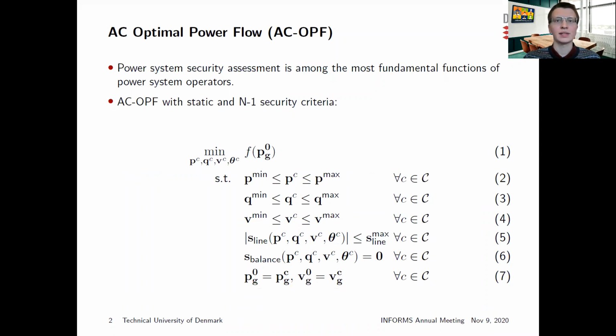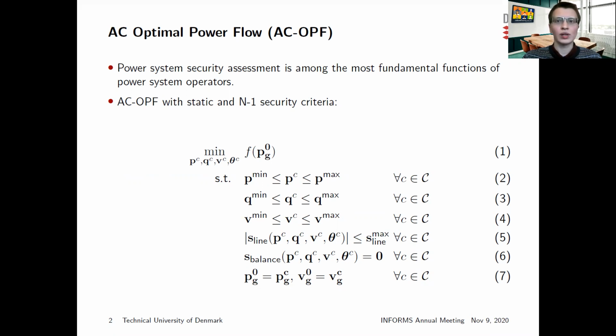The non-convex AC-OPF problem minimizes an objective function subject to steady-state operational constraints. For example, in the current work, we minimize the cost of the system generation for the intact system state. All inequality and equality constraints have to hold for the intact system state and each contingency in set C.